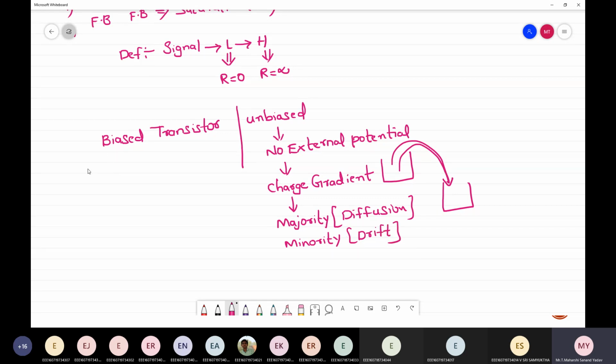Next, under biased, I will consider only NPN. Why not PNP?